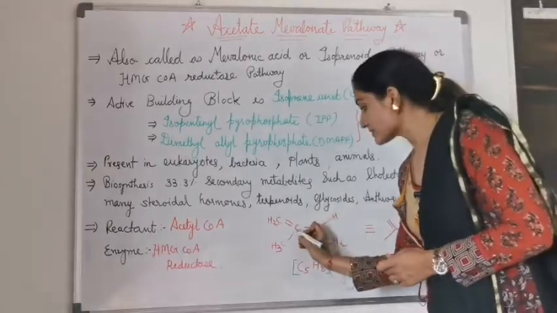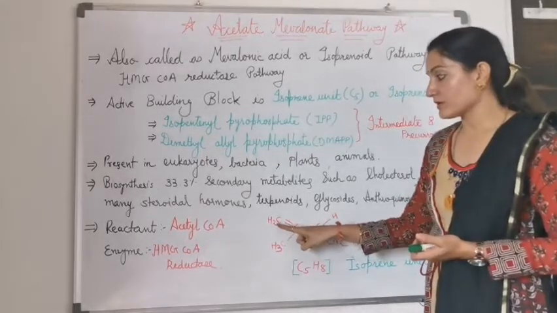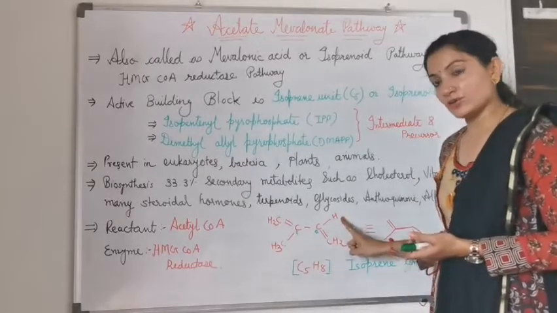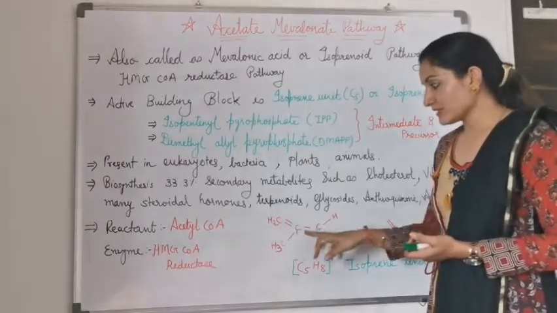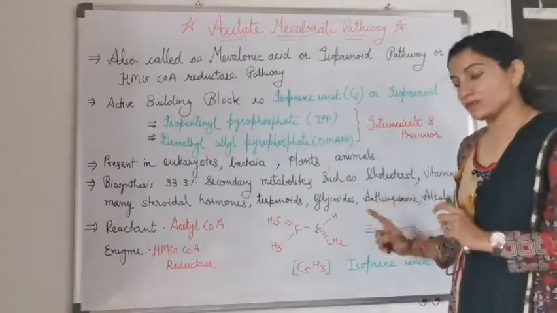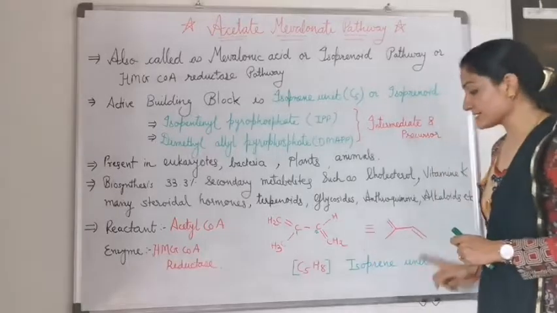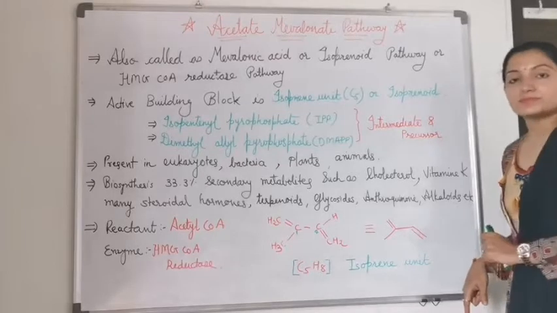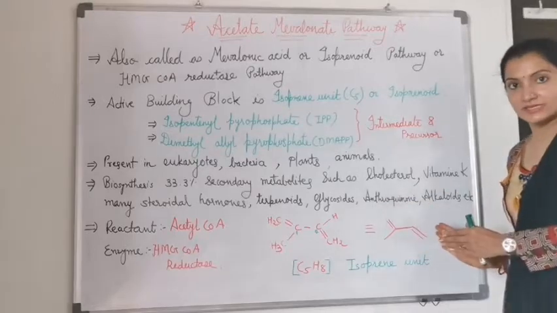The first carbon is attached by a double bond to CH2 and has one methyl group CH3, and the second carbon has one hydrogen and the other is the same as the first, a double bond with CH2. So both the first and second carbon are attached by double bond with CH2, and the other is different: one is attached by methyl CH3 and the other by H. And this is the other structure of the isoprene unit in which we do not denote it by the carbon. Clear? This is the basic isoprene unit.